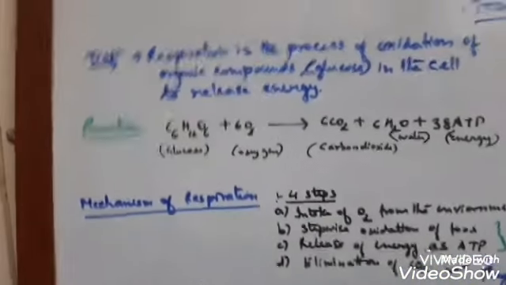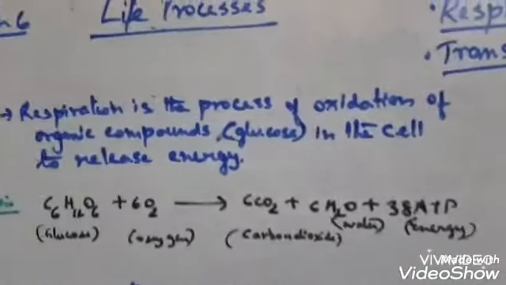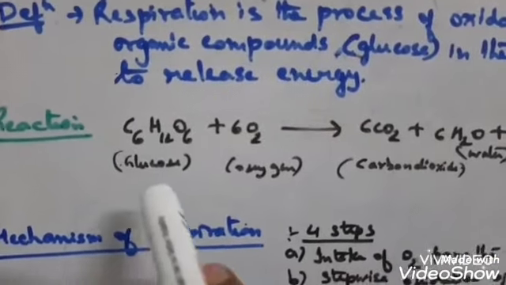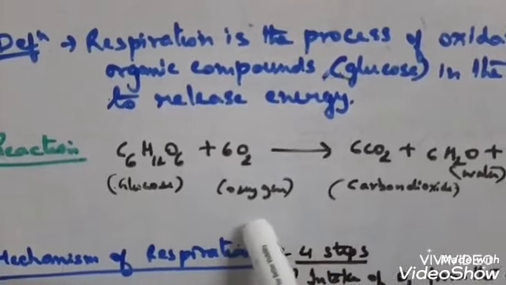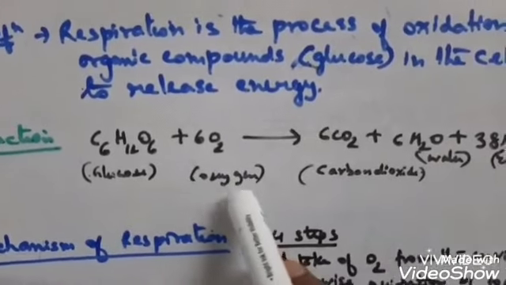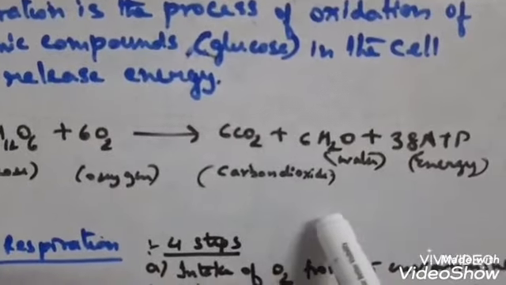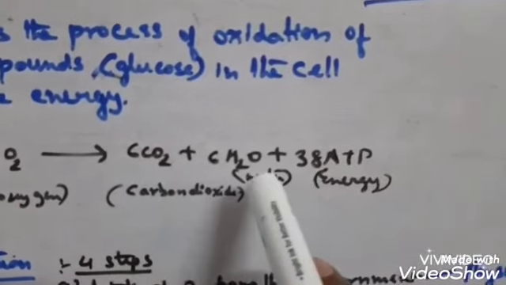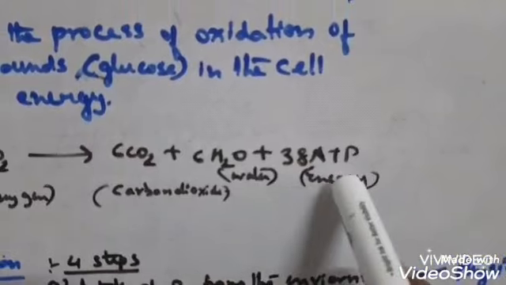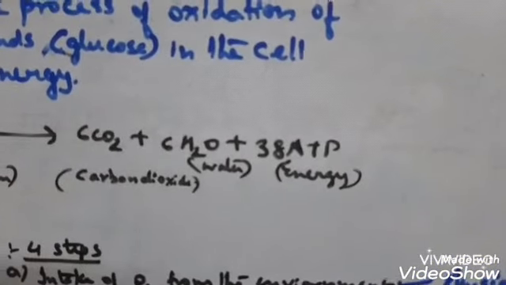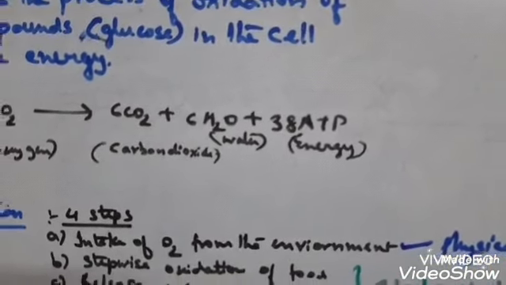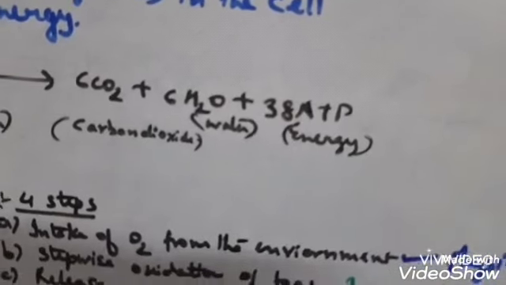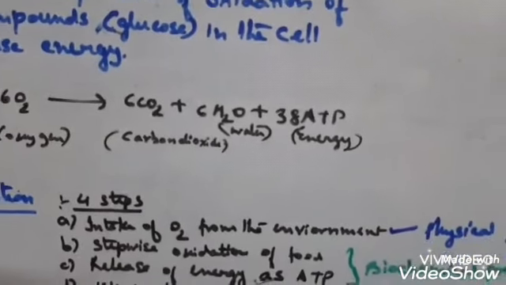Now what is the mechanism of respiration? You can see I have written one equation here: a glucose molecule, which is a 6-carbon compound, in the presence of 6 molecules of oxygen produces 6 molecules of carbon dioxide, 6 molecules of water in the form of vapor, and 38 ATP. Now what does ATP stand for? ATP stands for adenosine triphosphate, which is the energy currency of the cell. So this is actually the mechanism of respiration.